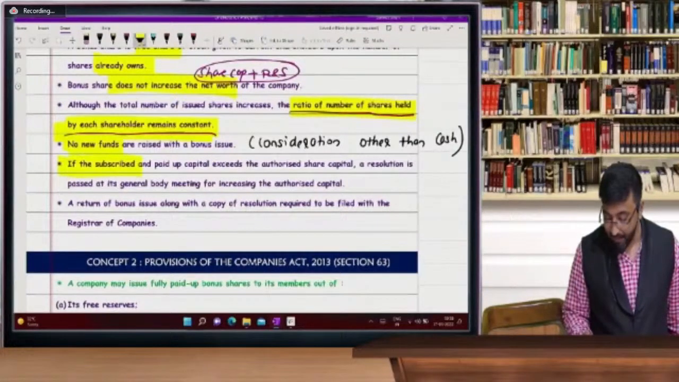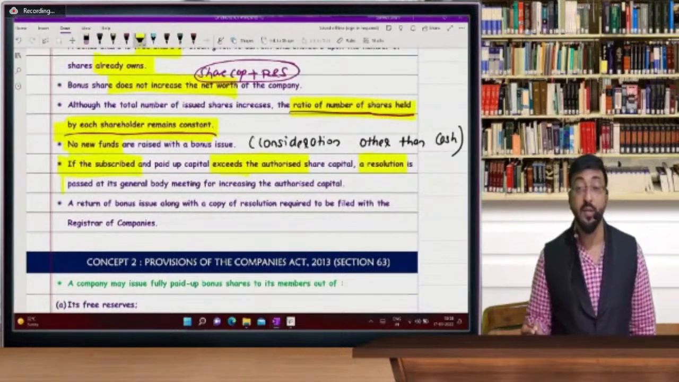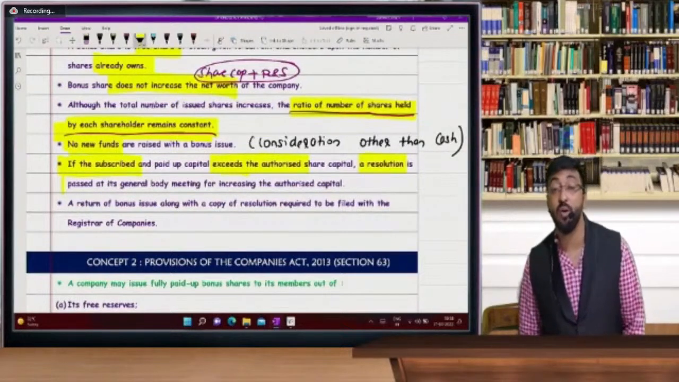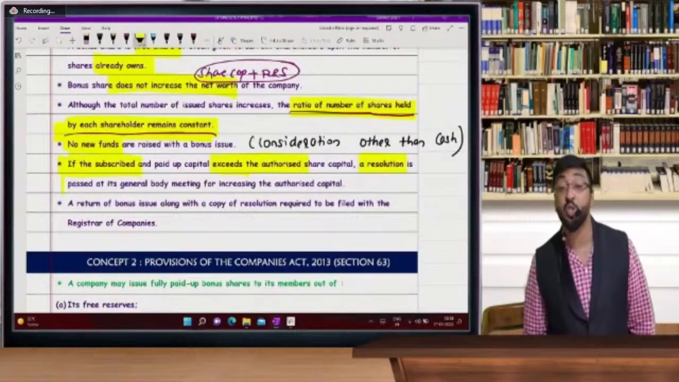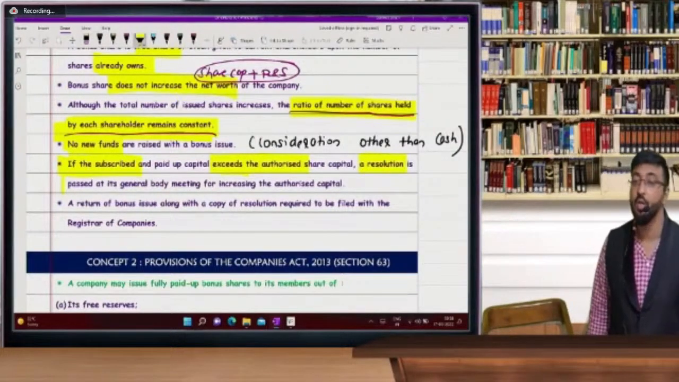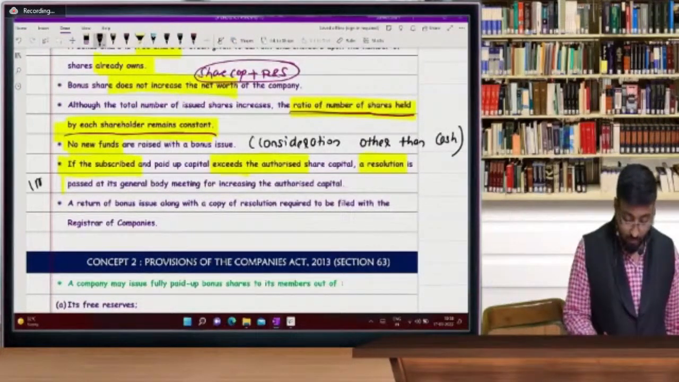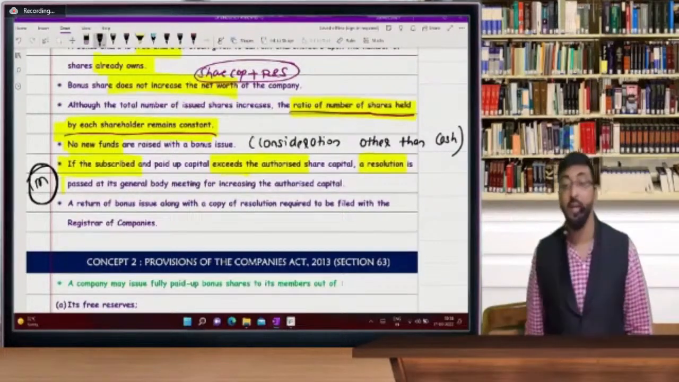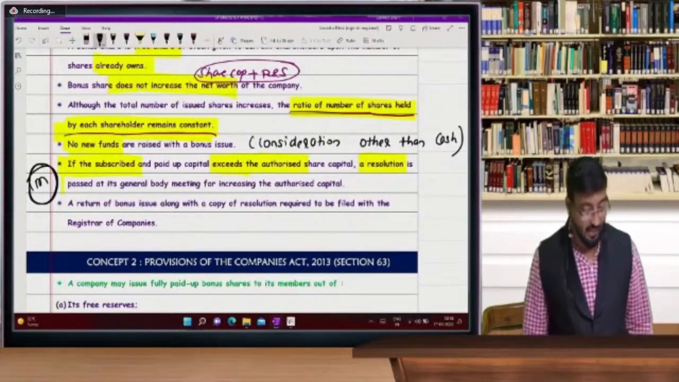If subscribed capital exceeds authorized capital, resolution has to be passed not in board meeting, nahi, in EGM, extraordinary or AGM, annual. This is not in the meeting of board but in the meeting of shareholders. So your authorized capital should not be less than your subscribed capital. So this is for 1 mark, note आती है लिखने को. So you have to write this sentence. If your subscribed capital is increasing beyond authorized capital, you have to write this sentence in the exam. Okay.